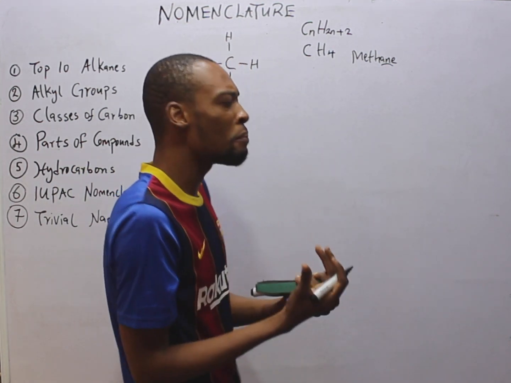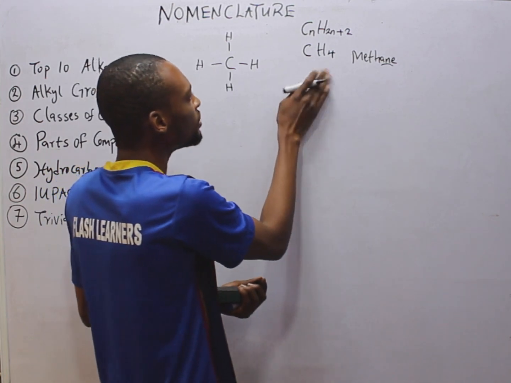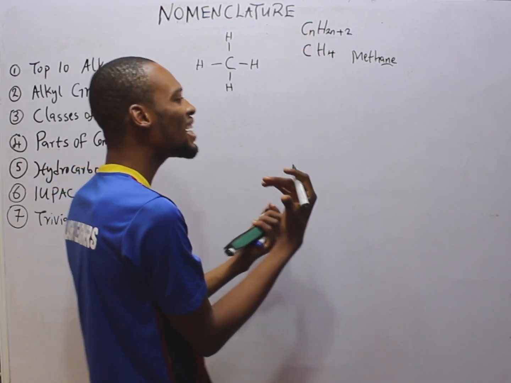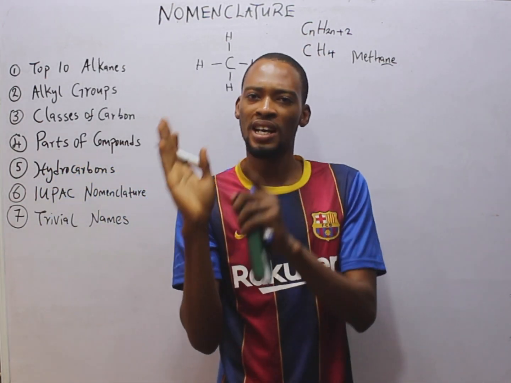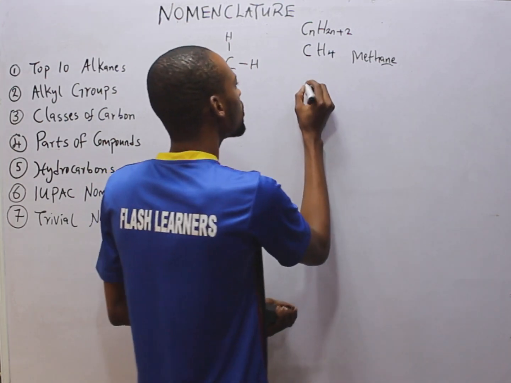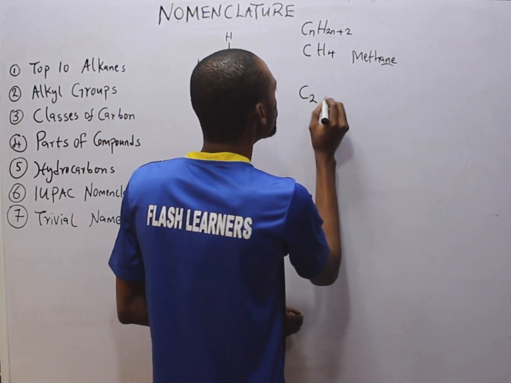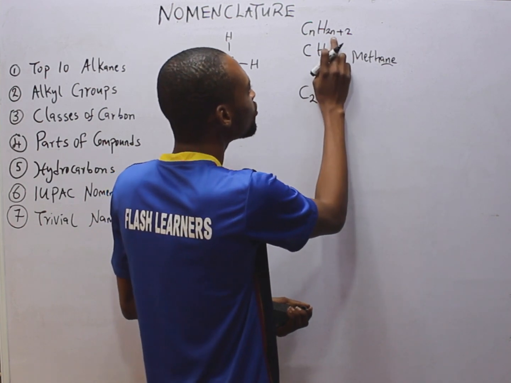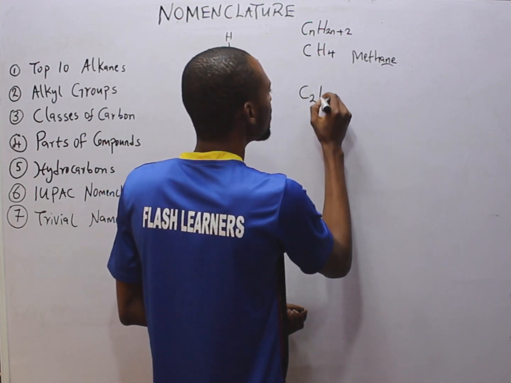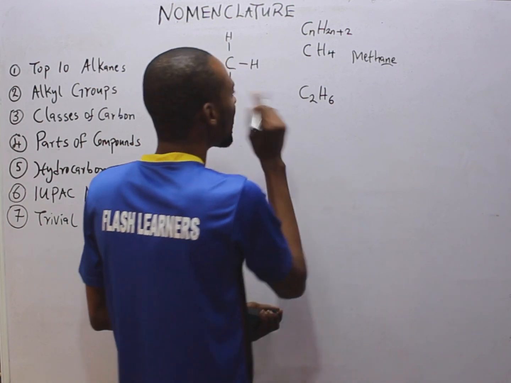What will be the second member? The second member will simply be when n is 2, because n represents the number of carbons. So if n is 2, that means C2, 2 times 2, 4, plus 2, 6, H6. How do we draw this?